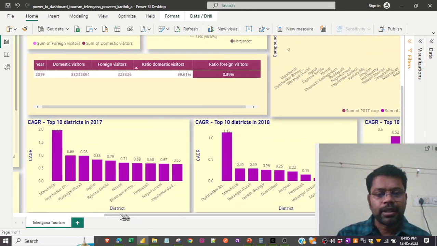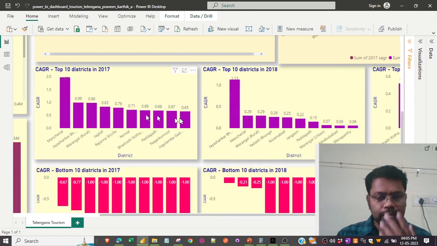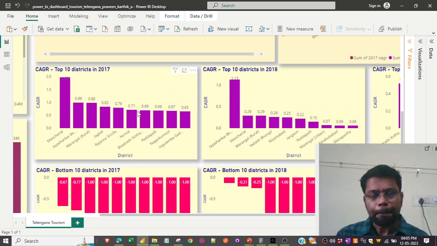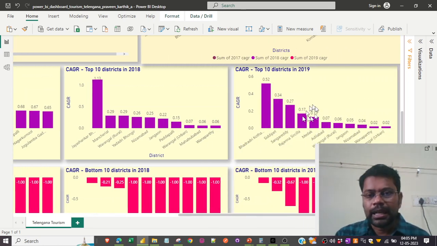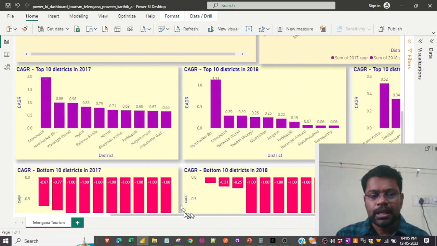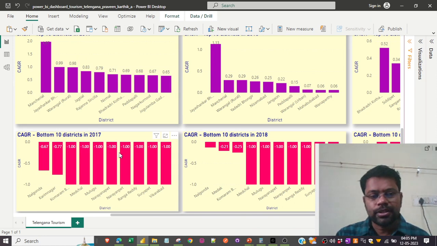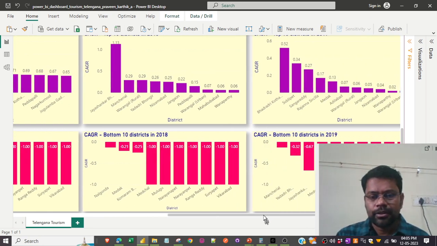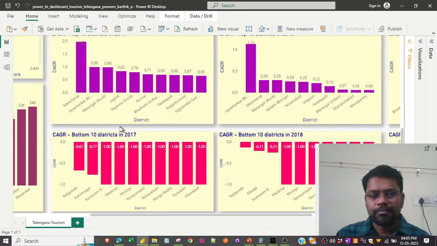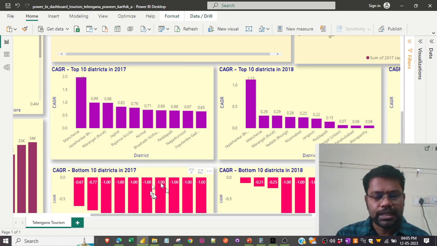So coming down a little bit, this is nothing but the top 10 districts based on the CAGR rate, compounded annual growth rate, in 2017, 2018, 2019. The same goes for bottom 10 districts based on the CAGR rate in 2017, 18, and 19. You see, in a nutshell, these are the positive values, these are the negative values.